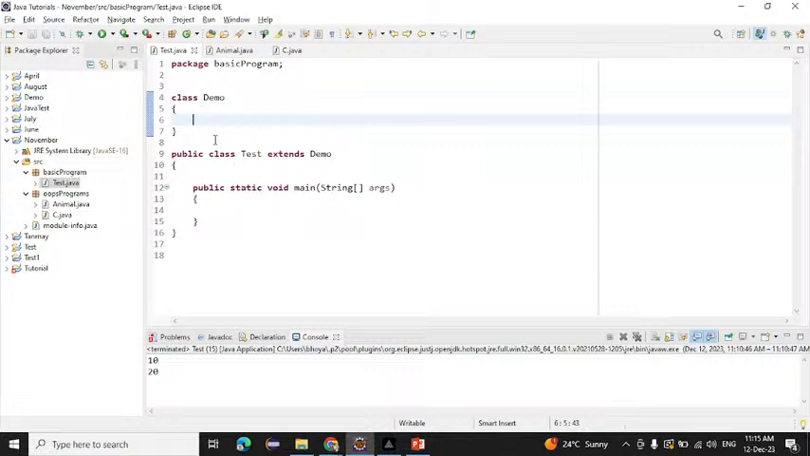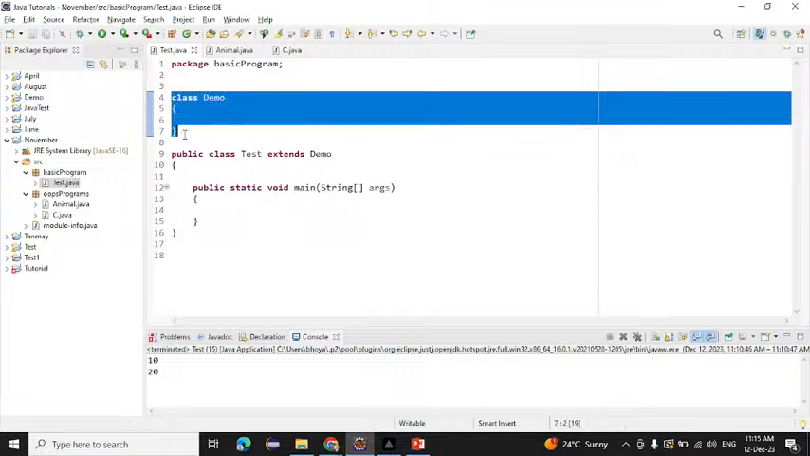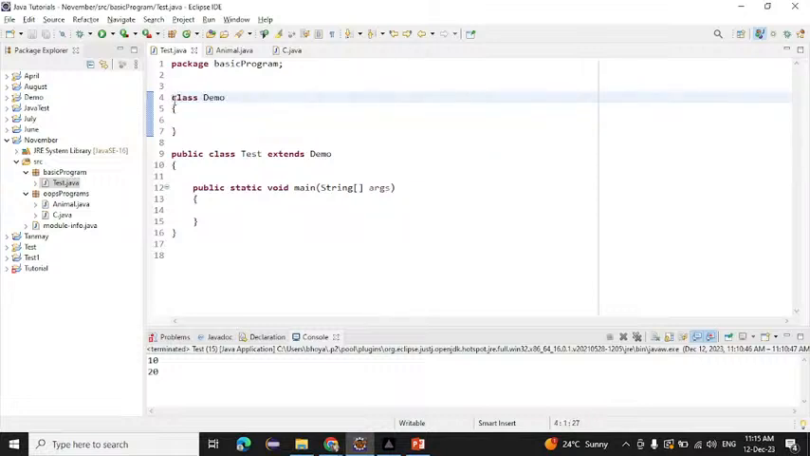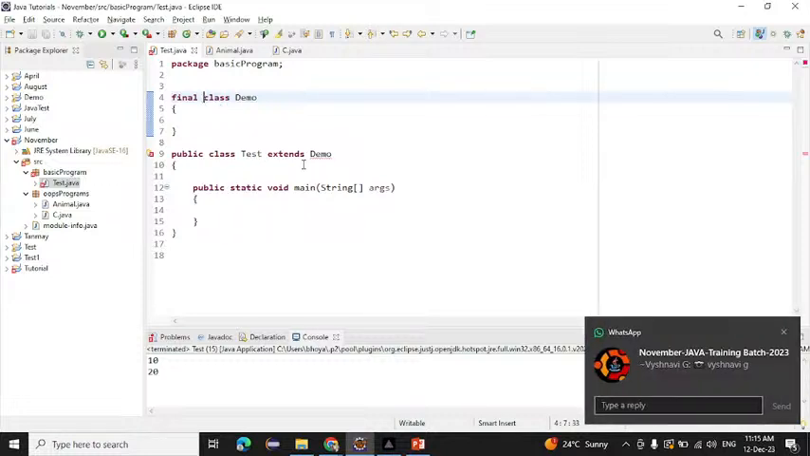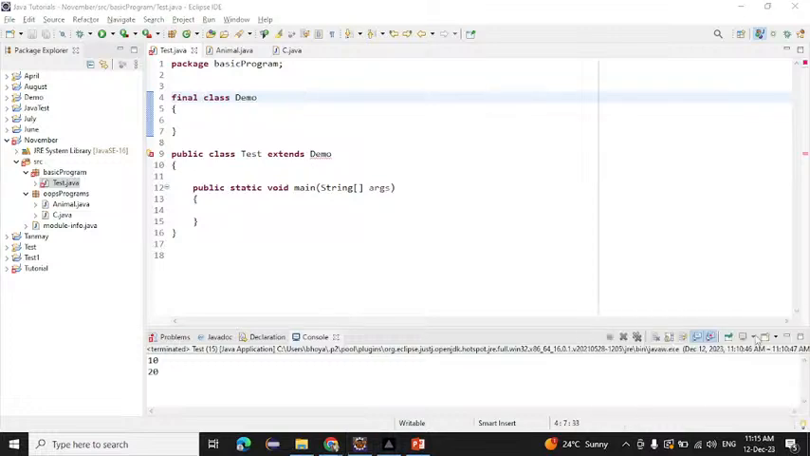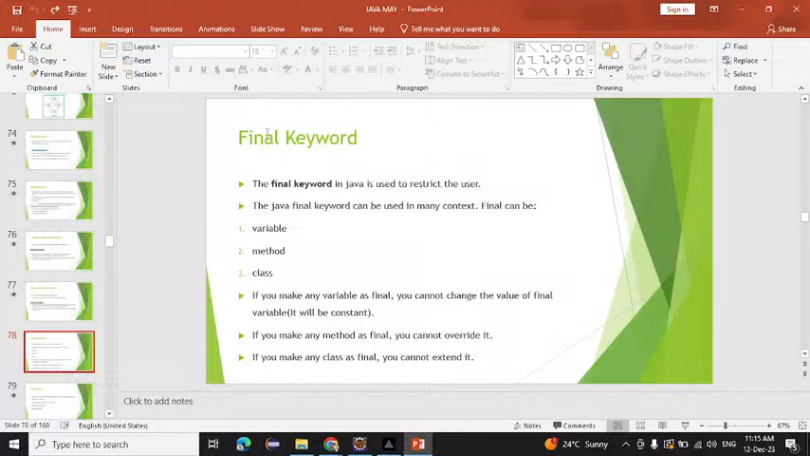Now I don't want anyone to inherit the demo class. So what will we do? Simply we will use the final keyword. If I use the final keyword with the class, no one can inherit this class. That is the only meaning of final. So the final keyword can restrict the user.